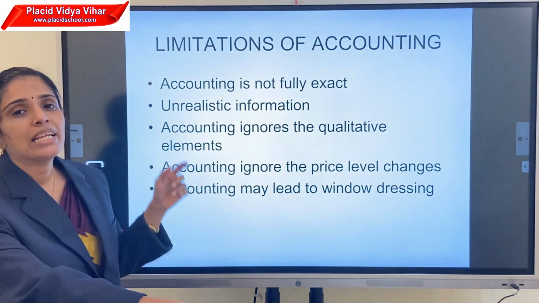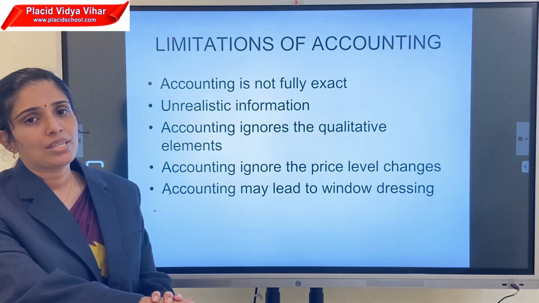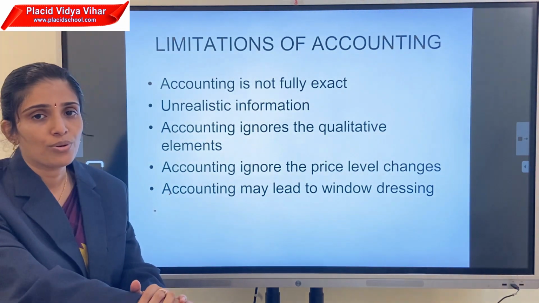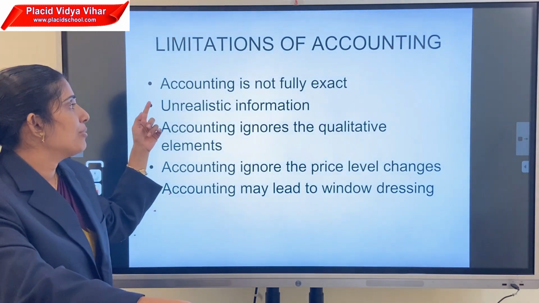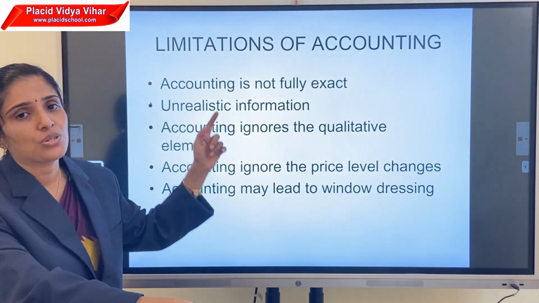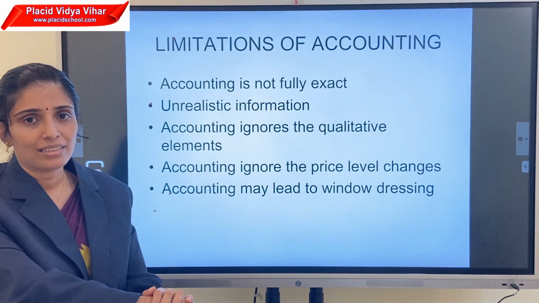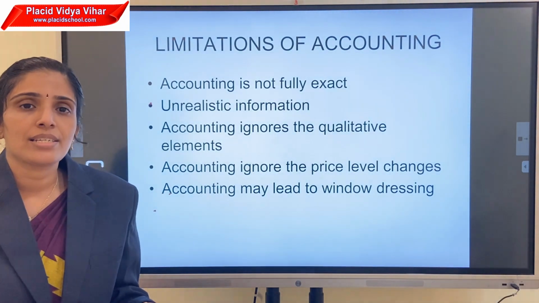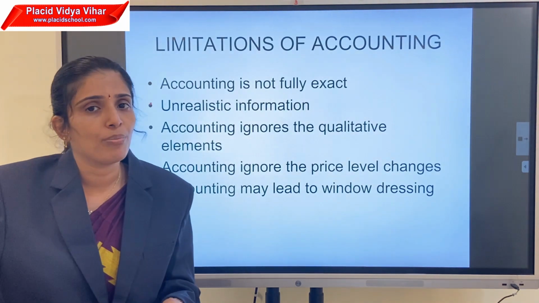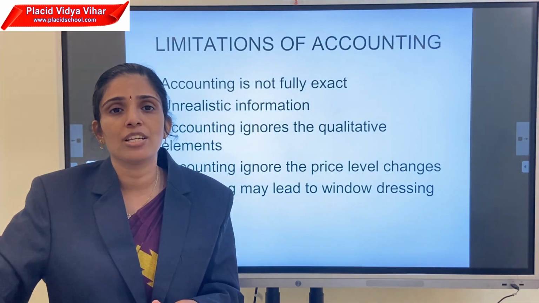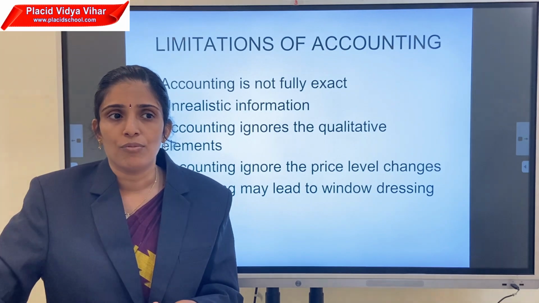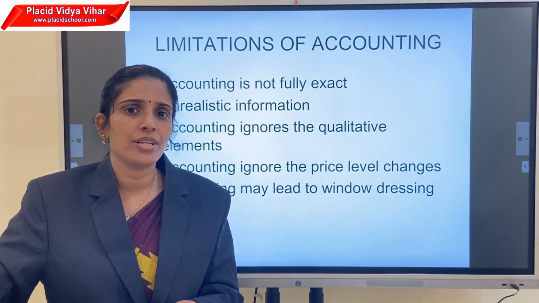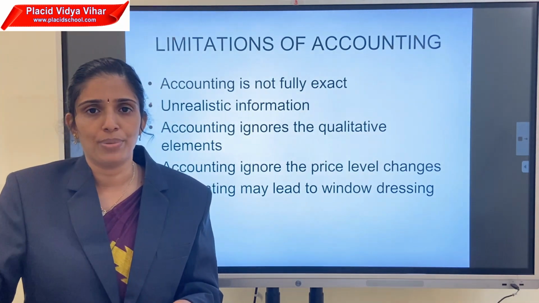Now, what are the main limitations of accounting? There are a number of advantages, but there are also a number of limitations. The first limitation is that accounting is not fully exact. All transactions in accounting are recorded on the basis of evidence. Evidence means bills, vouchers, receipts, etc. For example, when you purchase goods, you get a receipt or a bill.